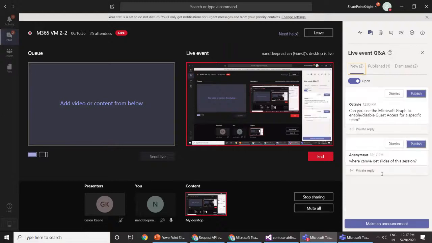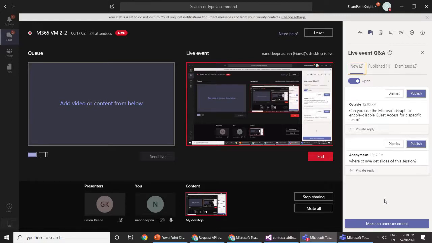Okay, there are two questions I can see. Can you use Microsoft Graph to enable or disable user access for a particular team? Yes. What is meant by that is whether a particular group should have access to that particular Graph API or not. So in a nutshell, each team, okay, this is not specific to the team. Yeah, this is specific to the team.